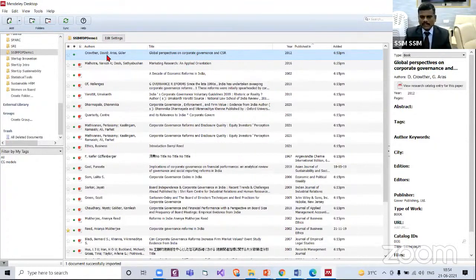Now see, if you click this, the metadata is available: Global Perspectives on Corporate Governance and CSR. Authors are available here. Page numbers are missing, so you can refer to the source and copy-paste. City is also missing. You can copy and paste. So this is how we can bring any resource from Google Scholar. Now we'll download one more reference.